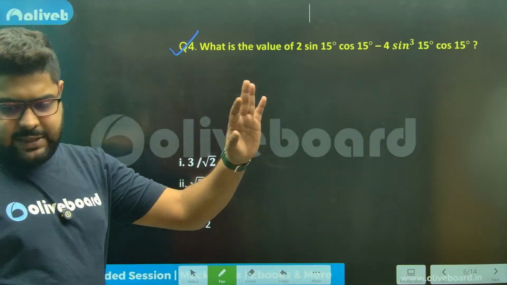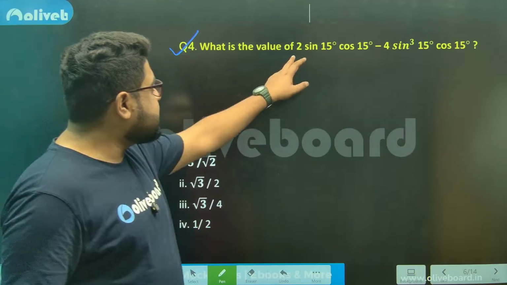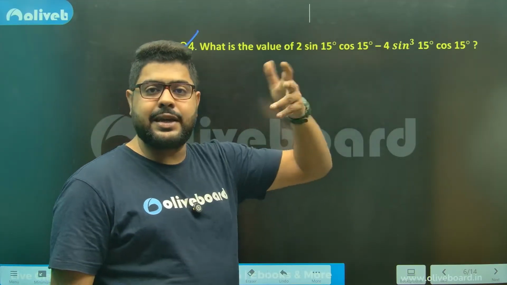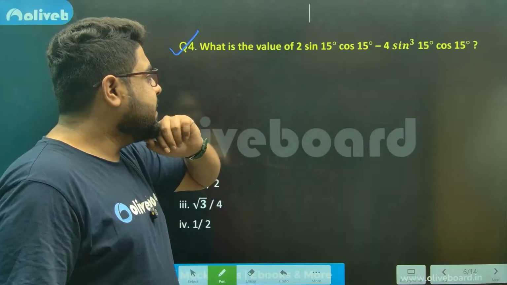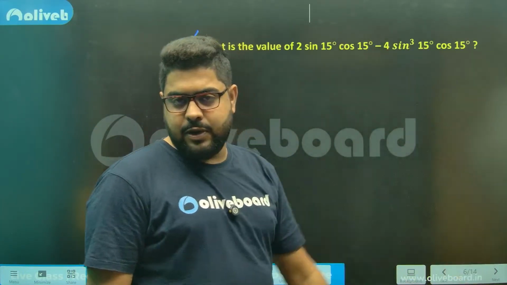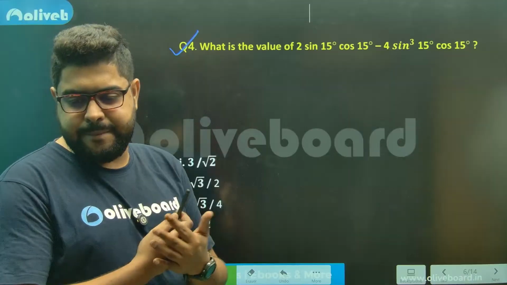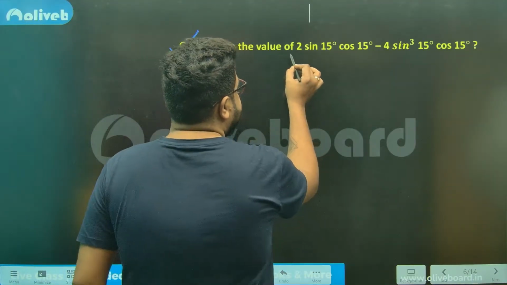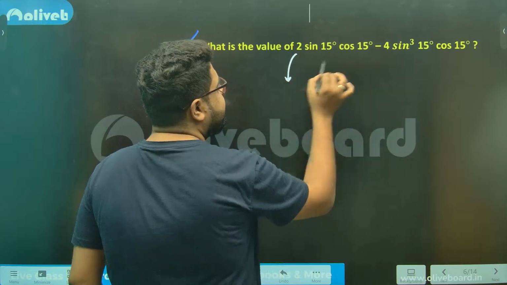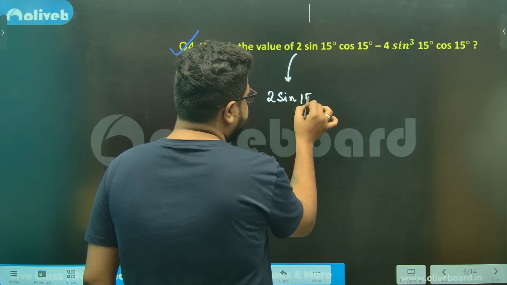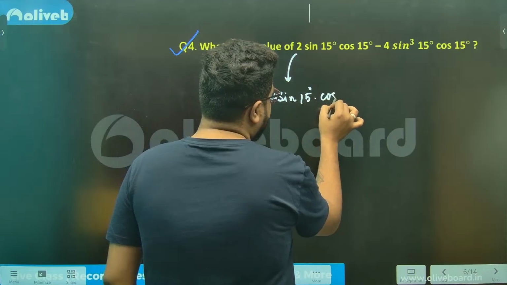Okay, come on. So, how do we do this? The first thing: this is 2 sin A cos B, the sin 2 theta formula. Sin 30, I can do this. But then I'll get stuck here because this is not any formula. What to do? Rather, what I'll suggest is take common. Whatever I can take common, the whole thing I can take common actually: 2 sin 15 degree into cos 15 degree.